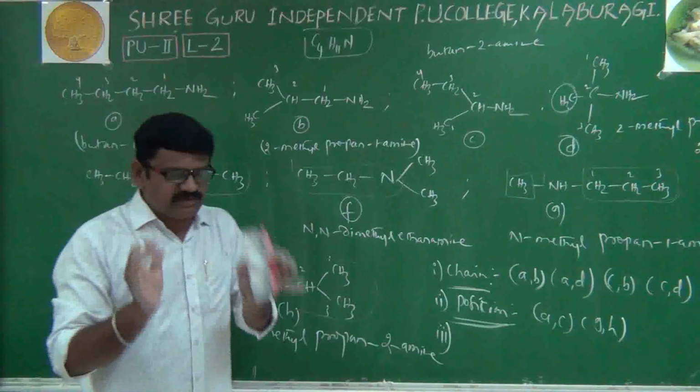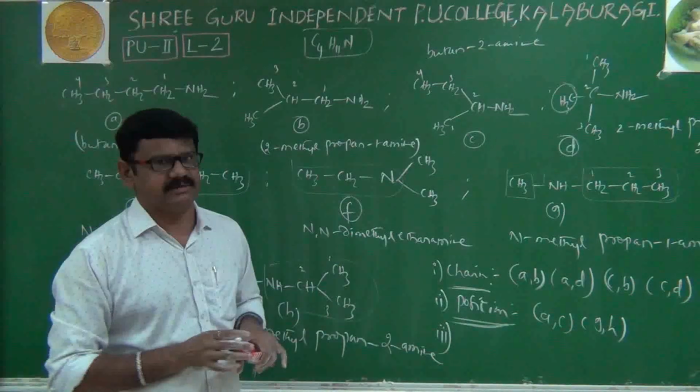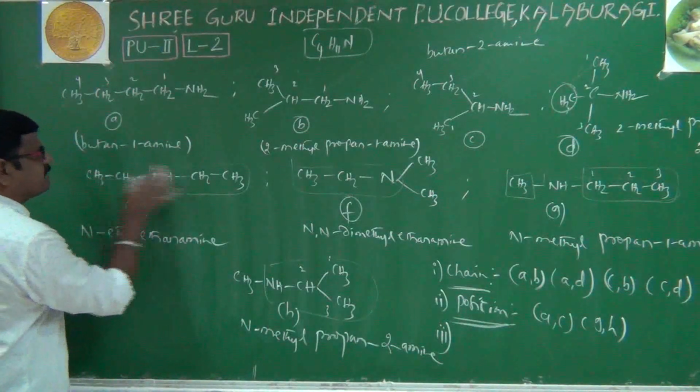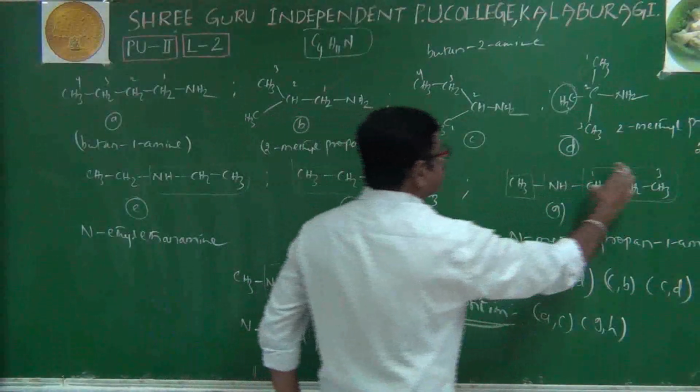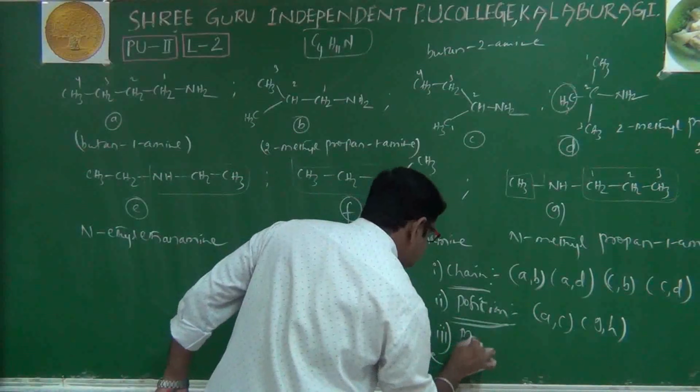Metamers means that to the functional group, the alkyl groups on both sides should be different. Therefore, here to this functional group, one side ethyl, one side ethyl. Here one side methyl, one side propyl. That's why I can take E and G as metamers.